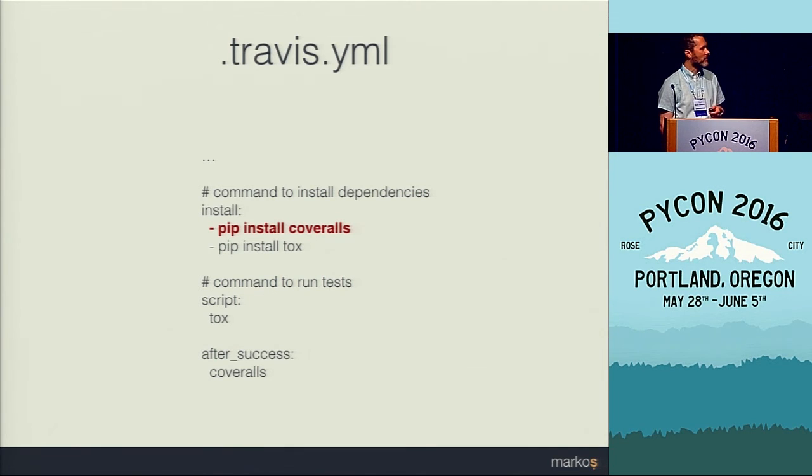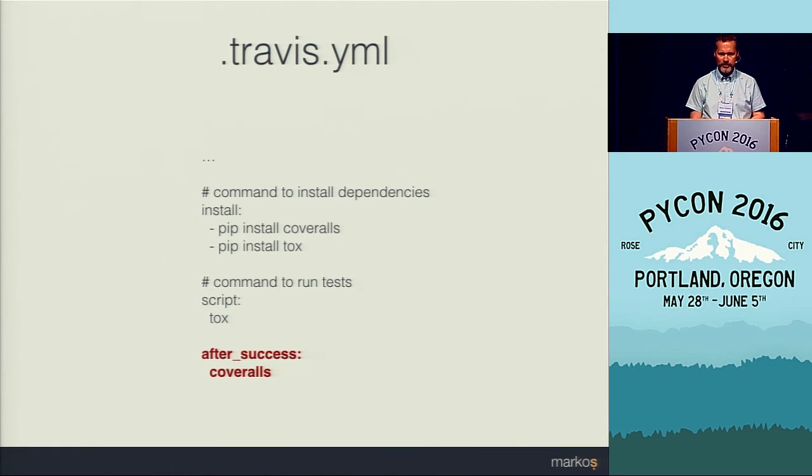So first, we need to install the coveralls module package, which really just installs the code and utility that needs to be called to send the data. And we also need to add after_success coveralls. What it does is that after Travis has completed running the tests successfully, it will call the coveralls command that will also send the results to the coveralls service.